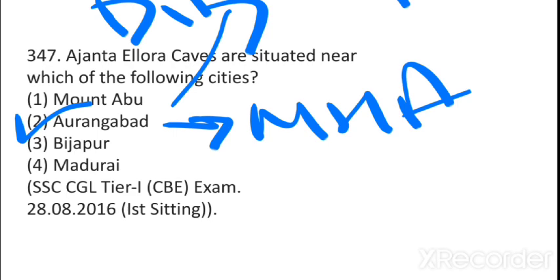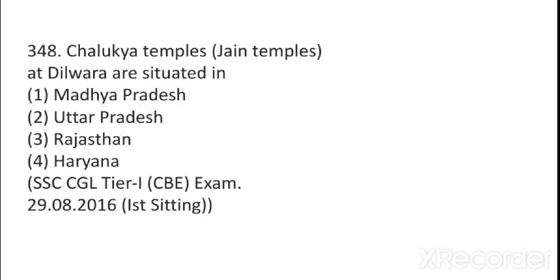Bijapur and Golconda Fort is famous. Adil Shah of Bijapur, he made the Golconda Fort. Okay, Muhammad Adil Shah. Chalukya temple, that is Jain temple at Dilwara, just now we discussed.